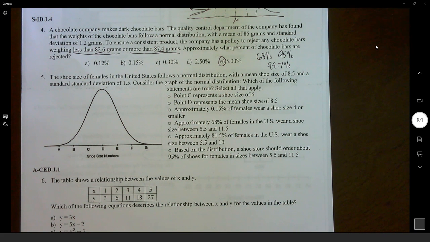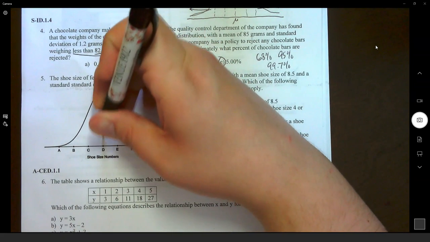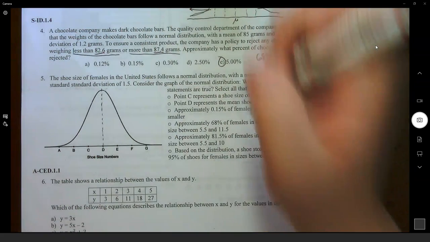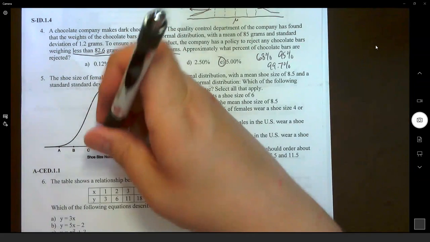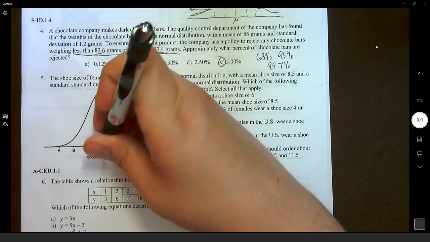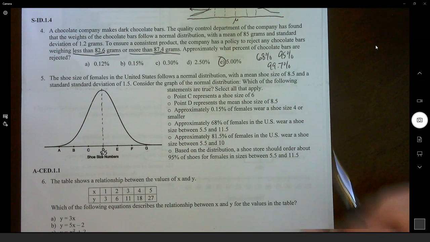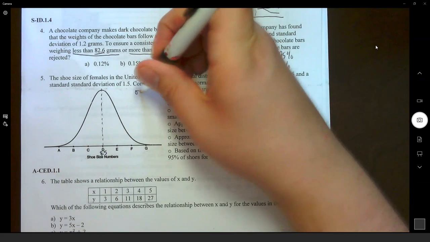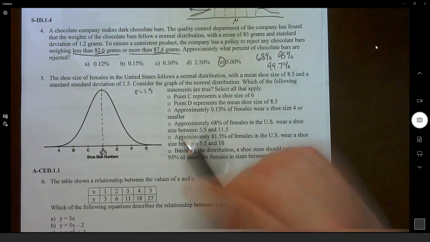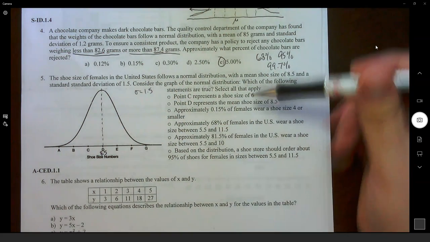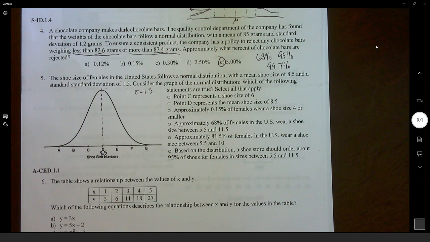So the shoe size of females in the US follows a normal distribution. Again, we're dealing with normal distribution. The mean shoe size is 8.5. So in the middle here, that is our mean, 8.5, here at point D. All right. The standard deviation is 1.5. So we have to consider the graph and figure out which of the statements are true.